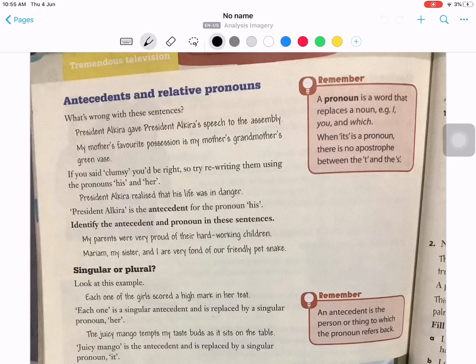Assuming that President Alkira is a guy, whenever you want to mention President Alkira for the second time, you can replace his name with the word his.